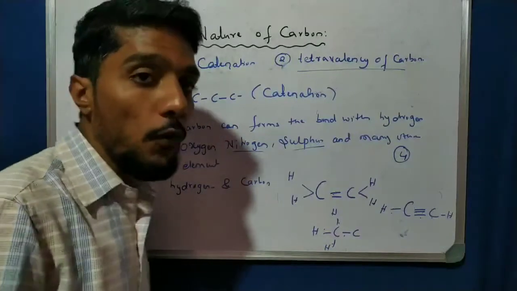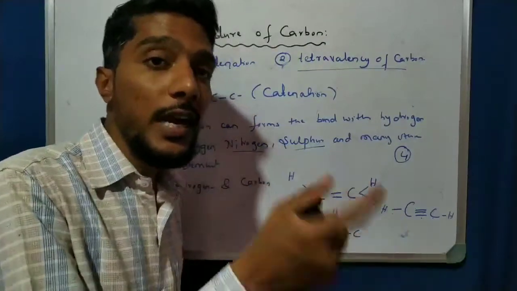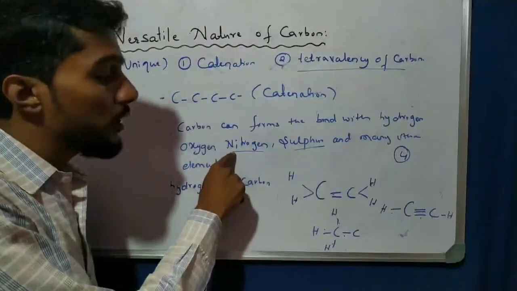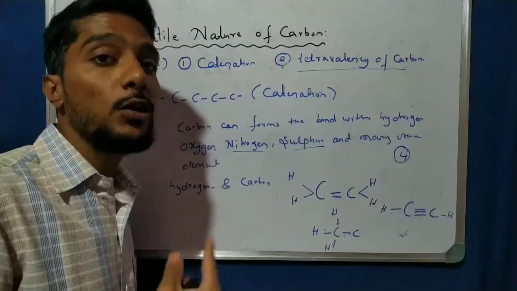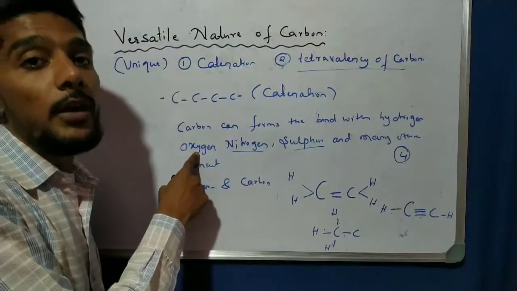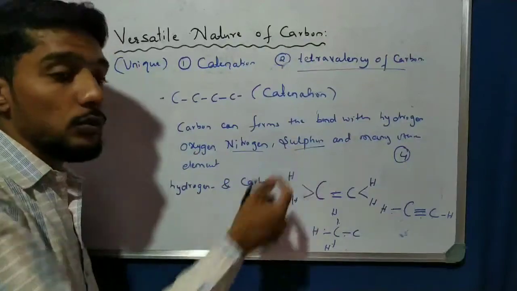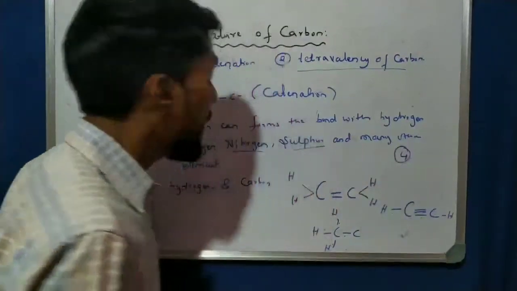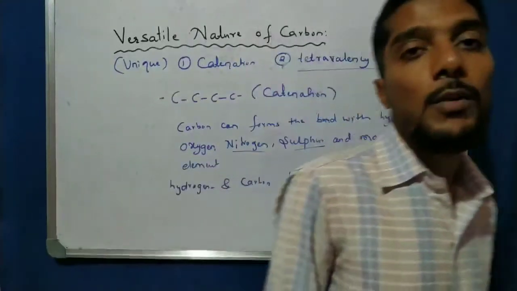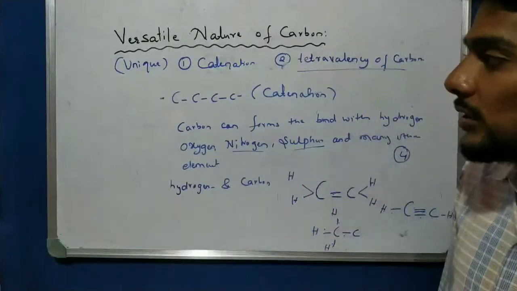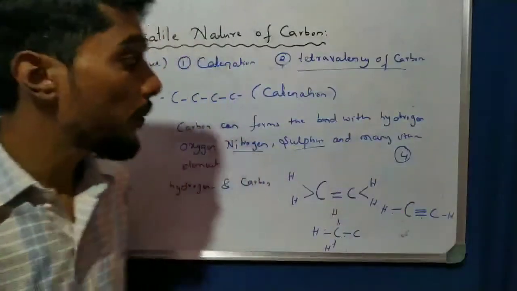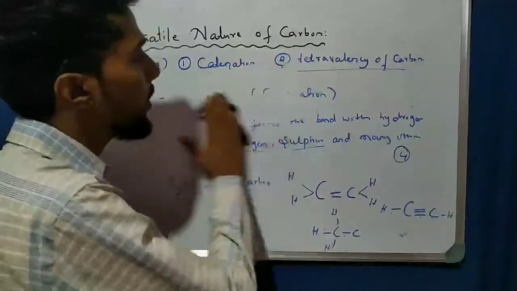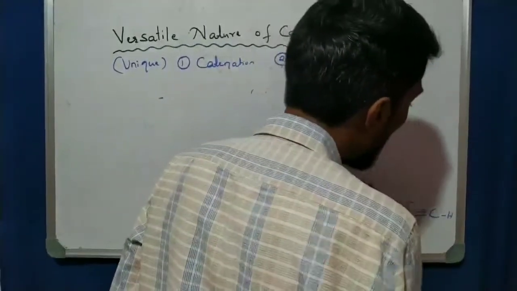The compound formed by the carbon with hydrogen is hydrocarbons. And then nitrogen dioxide, nitrogen monoxide, and with oxygen carbon dioxide, carbon monoxide, and also sulfur compounds are there, and many other elements can form compounds with the carbon. So this is another very important property of carbon. Right, students? Now let us come to another very important property.